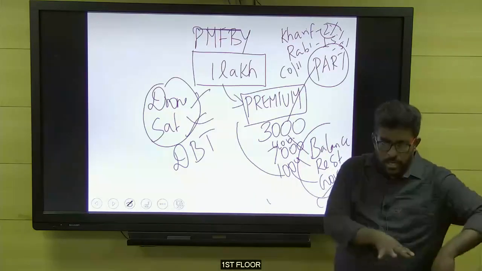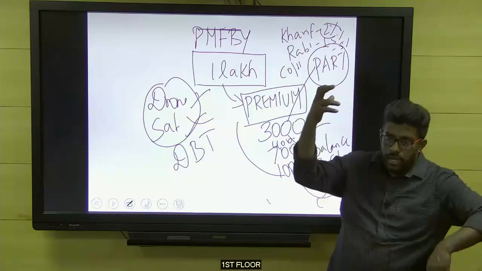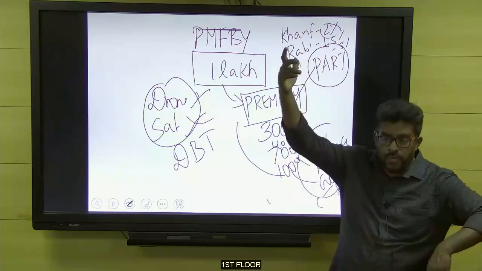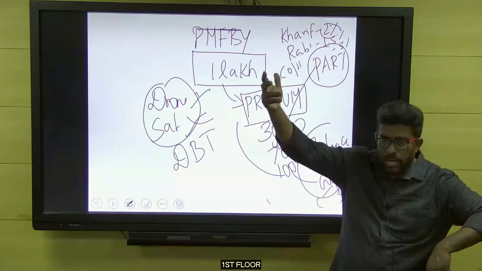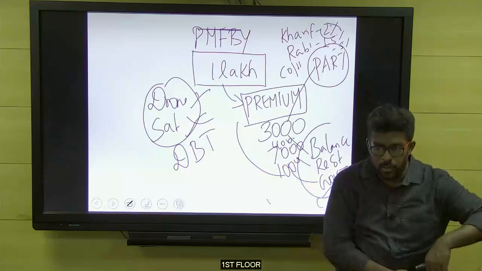For example, to sow the crop, I need rainfall. When I am expecting the rainfall, sometimes there may be a monsoon failure. I may not get the rain at the right time. So when I am not able to get the rain, I may not be able to sow the crop.